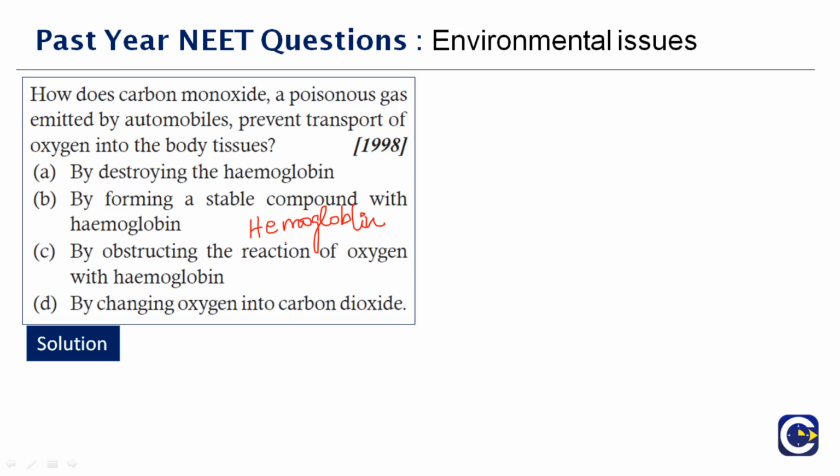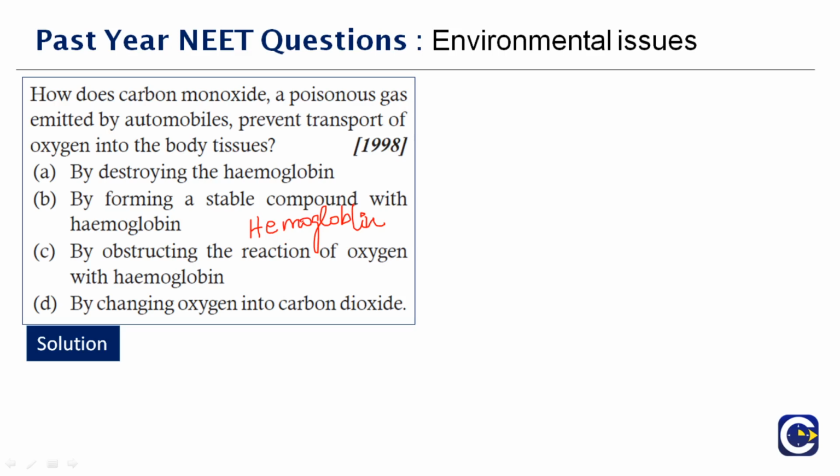The one that the body has to form is oxyhemoglobin. But imagine you are inhaling a lot of carbon monoxide. What is formed at a faster rate? Carboxyhemoglobin, which is not necessary for the body. Therefore, respiration becomes impaired and it might become serious as well.